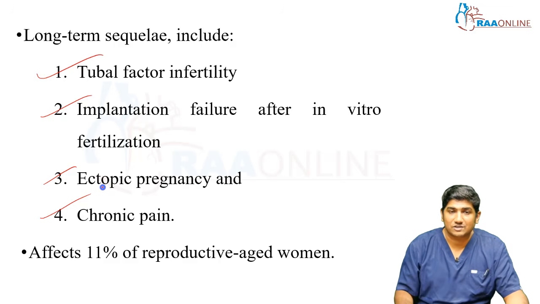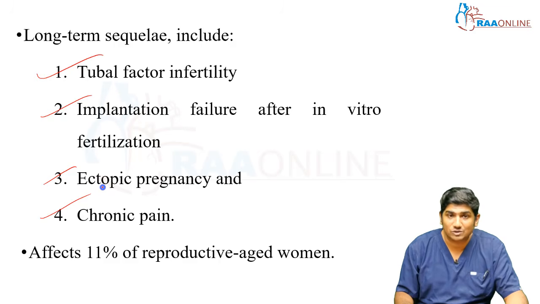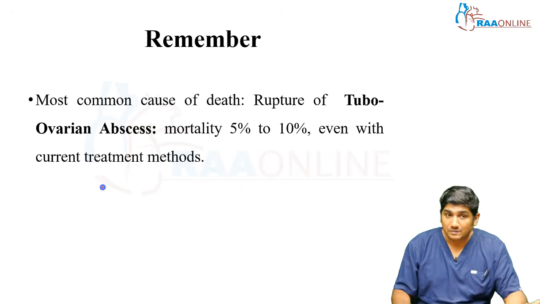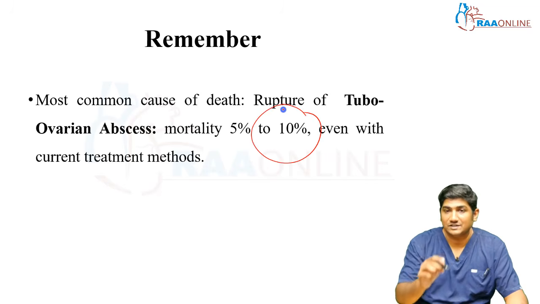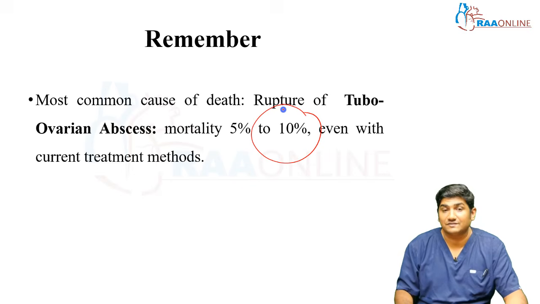It is not like 1 day or 2 days of hospital admission. The infertility, implantation failure, ectopic pregnancy, chronic pain, all these things are very serious and significant. So as an emergency physician, you need to understand that pus in urine is not just UTI. It can be because of any inflammatory pathology in and around the bladder, which can even be PID. Remember, the most common cause of death in PID is a consequence of PID: rupture of a tubo-ovarian abscess. The mortality is 1 in 10, that is 10%. 1 in 10 will die, even with the current level of advanced treatments.